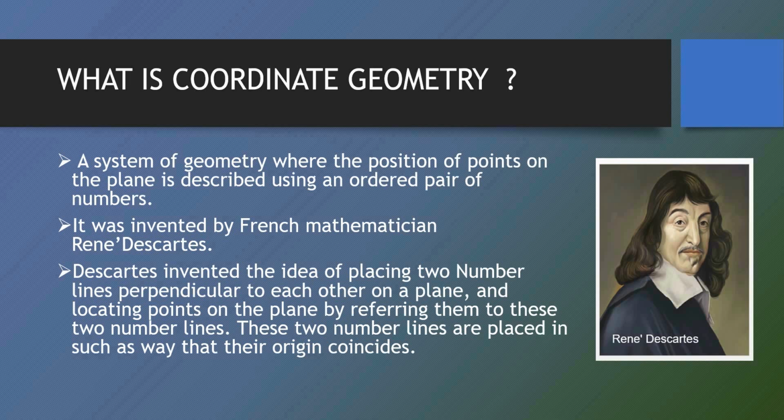Now, we all know how to locate a point on a number line. This we have been doing since earlier classes. Now, when a point is given in a plane, how we locate the position of that point is the method which we call coordinate geometry. It is the idea invented by the French mathematician René Descartes, a plane consisting of two perpendicular axes, two lines perpendicular to each other, to locate the position of a point in a plane. So let's study this in a little more detail.